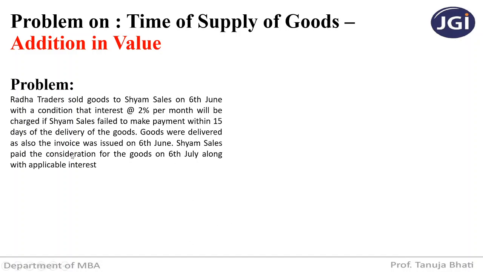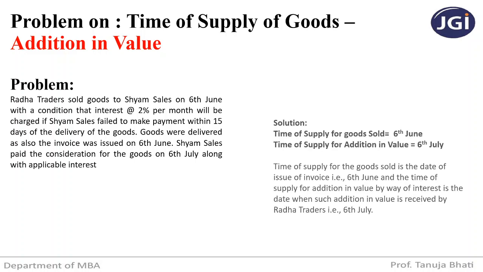Shyam Sales paid the consideration for the goods on 6th July. Now he exceeded the 15 days period, so he paid along with applicable interest. So what is going to be the time of supply? Now time of supply for goods sold will be 6th June. Which section are we following? Normally these are the normal goods that are sold. We have to see section 12 subsection 2, that is under forward charge, because if nothing is mentioned, like reverse charge is not mentioned, voucher is not mentioned, then obviously you have to by default follow section 12 subsection 2.